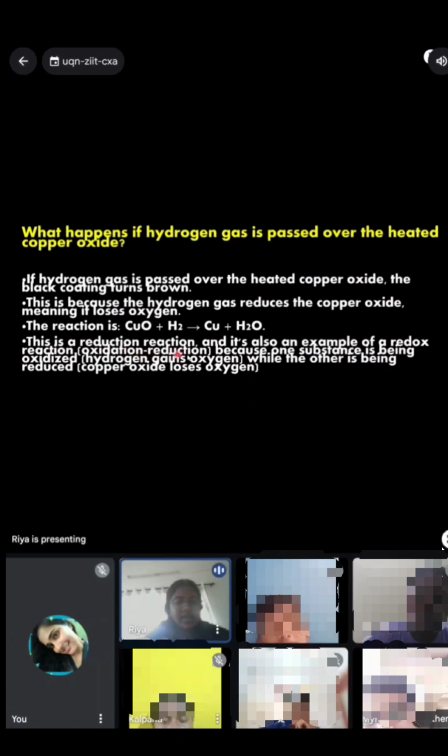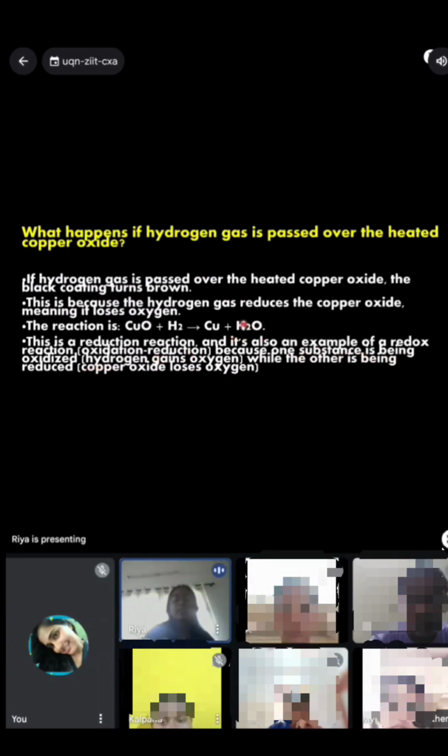So this is a reduction reaction, and it's also an example of a redox reaction, basically because one substance is being oxidized, wherein hydrogen is gaining oxygen, while the other one is being reduced. Copper is being reduced. Basically, copper oxide loses oxygen.